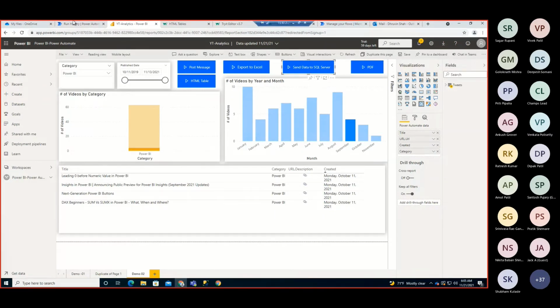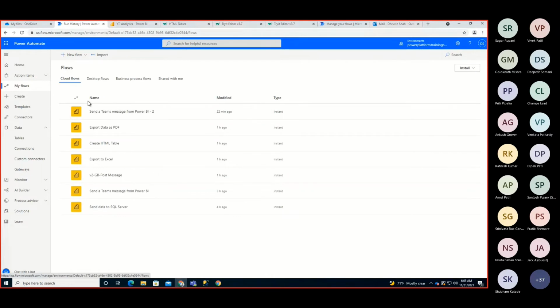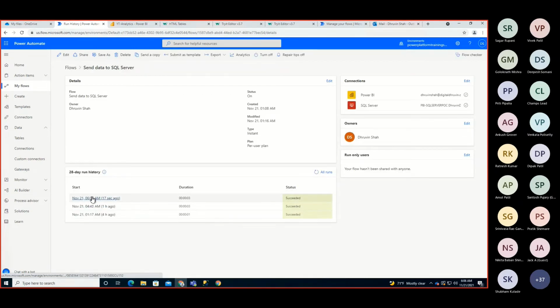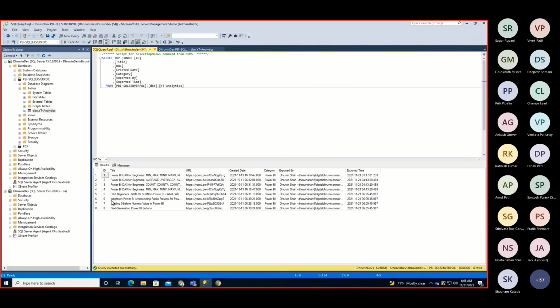And in the meantime, you can go to your flow portal and check whether the flow ran successfully or not. So let's go here, send data to SQL Server, and it ran 17 seconds ago. And now let me execute my SQL Server table again, and here we are.